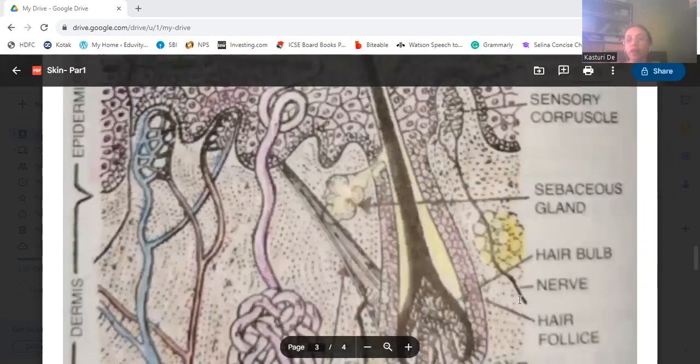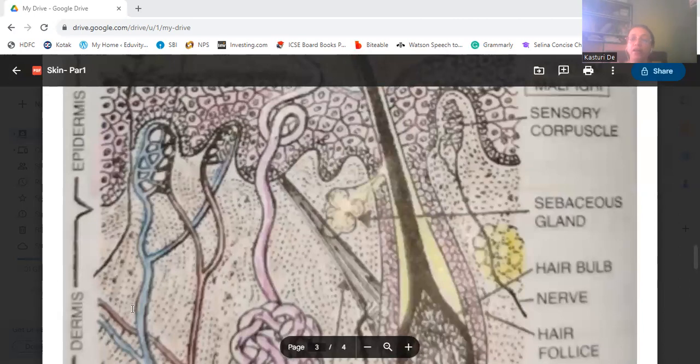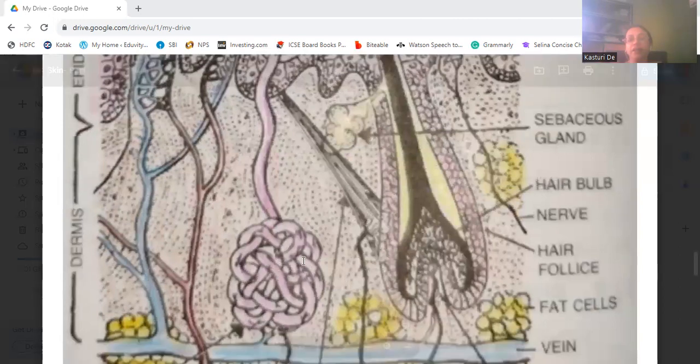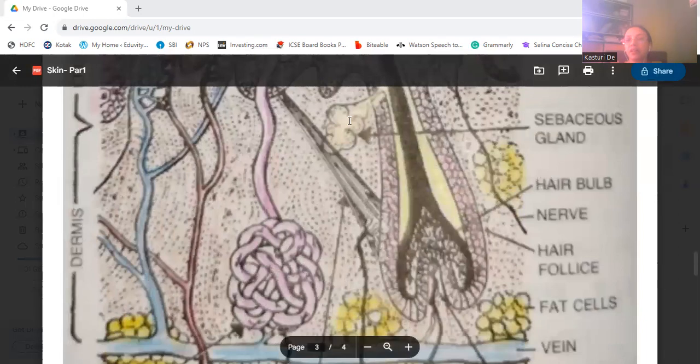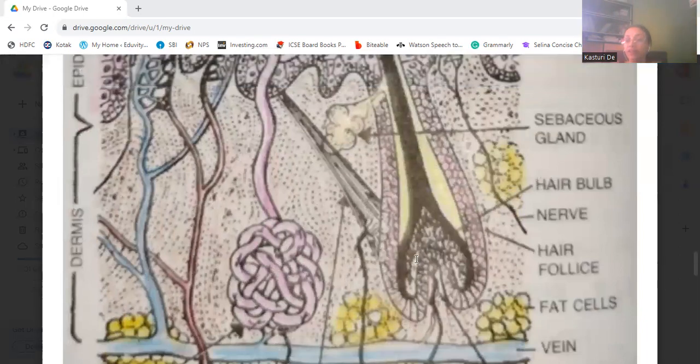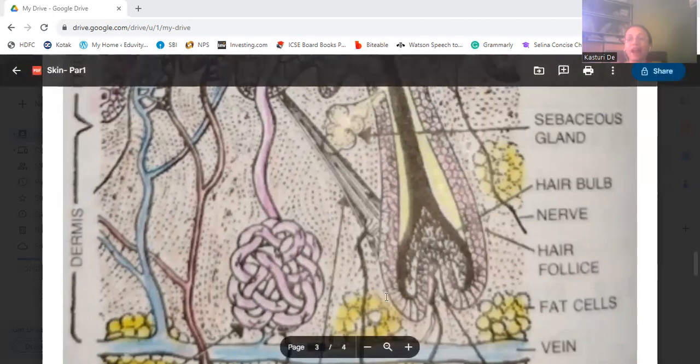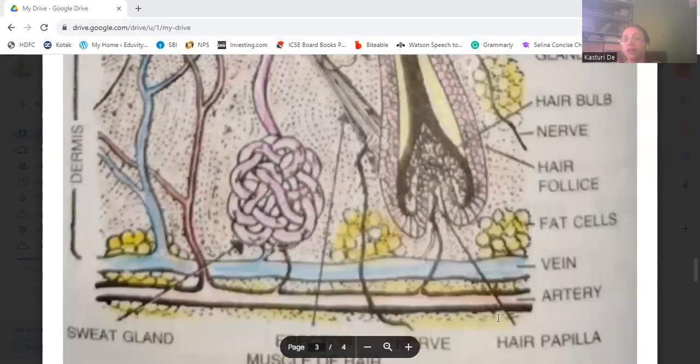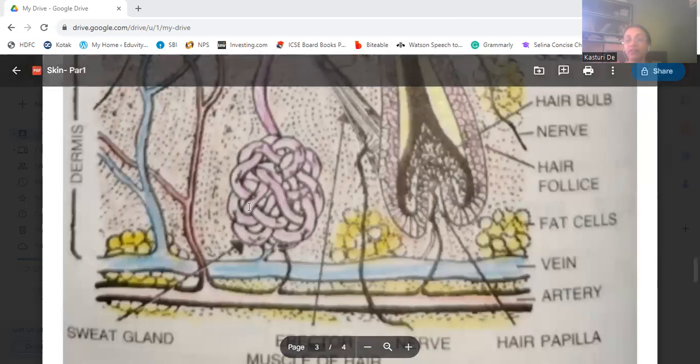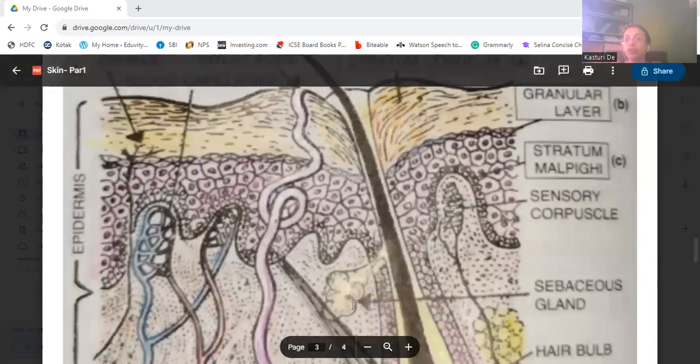The dermis has nerve endings, then blood capillaries. You can see the blood capillaries here. Then the glands are there, the sebaceous glands. Then hair follicles are there. These are the nerves. Then fat cells are there. These yellow colored bunches of cells are fat cells. These are the vein and the artery. These are the sweat glands. You can see sweat glands and sebaceous glands present in the dermis.